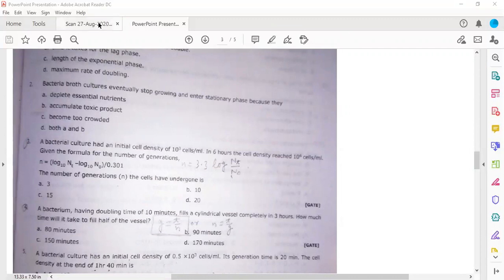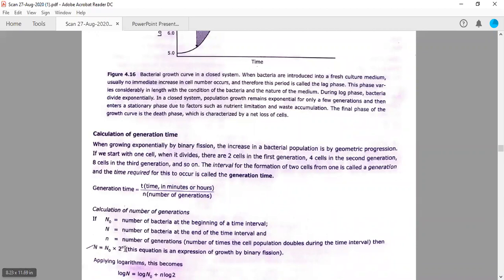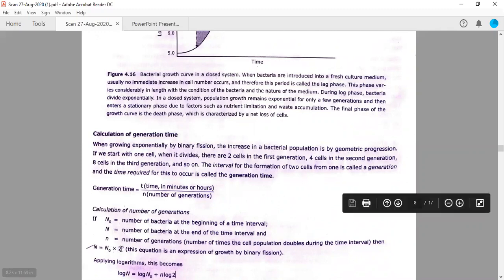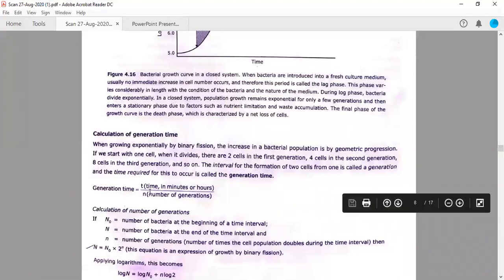So first of all here, you know this formula, N is equal to N naught into 2 to the power n. But to put this, you need to know this n actually. So how to calculate this n? You can calculate this n by using this formula, but for this actually the generation time is not given. If the generation time is not given, there are 2 ways.